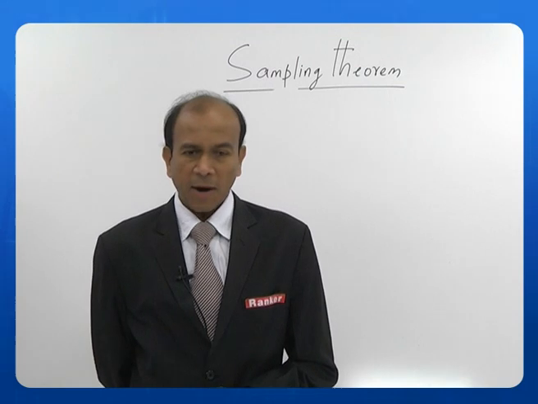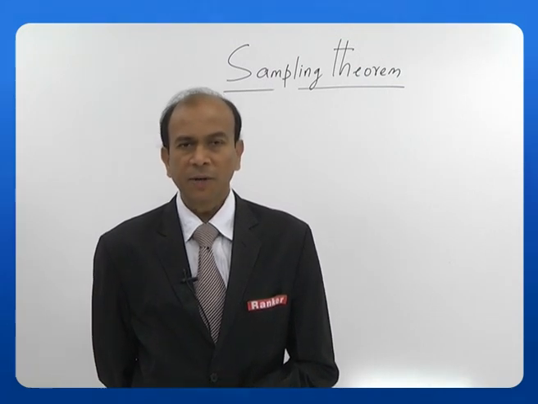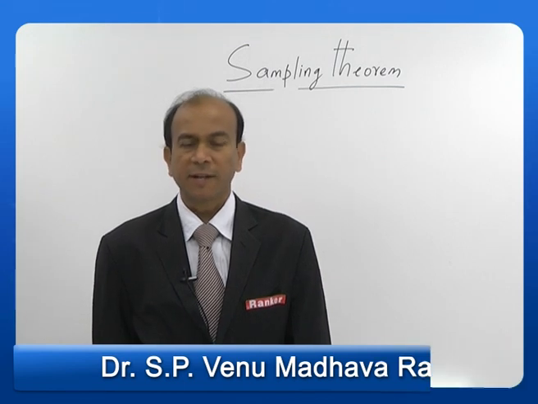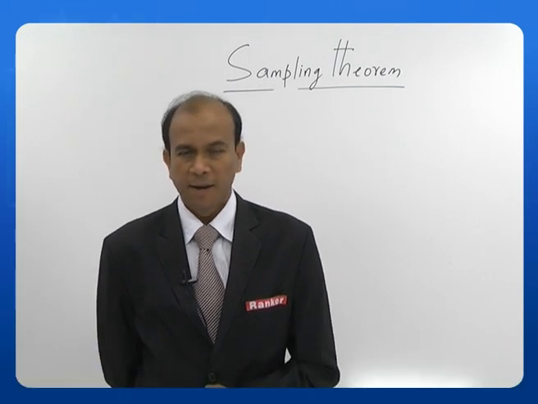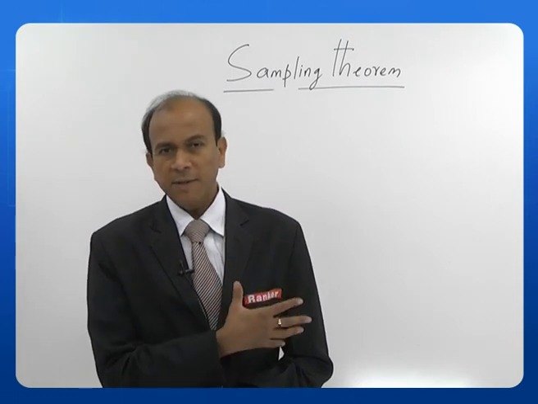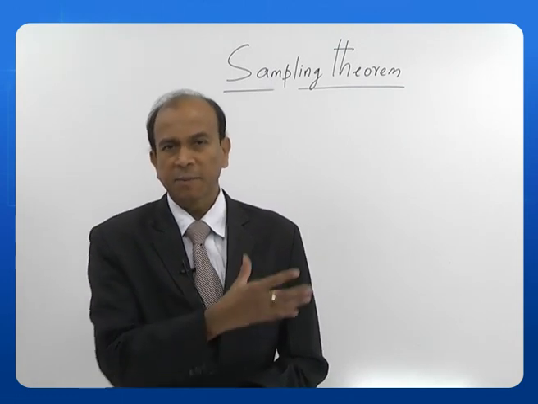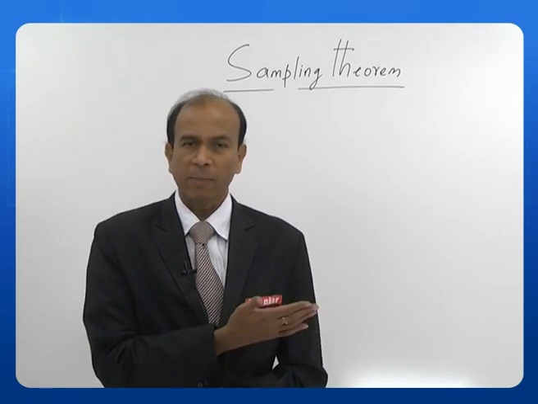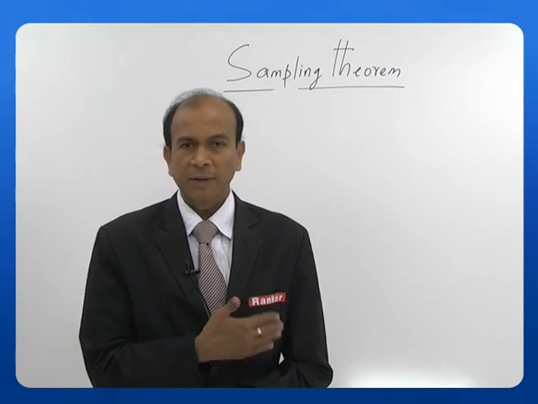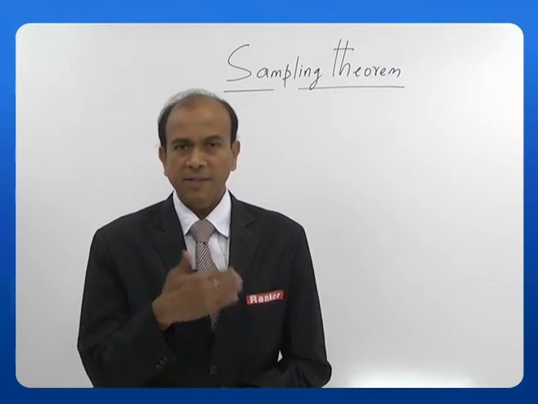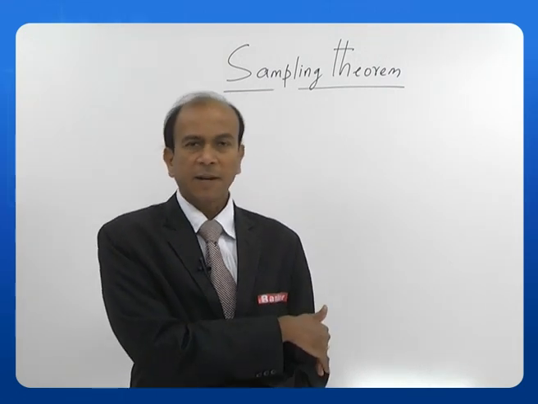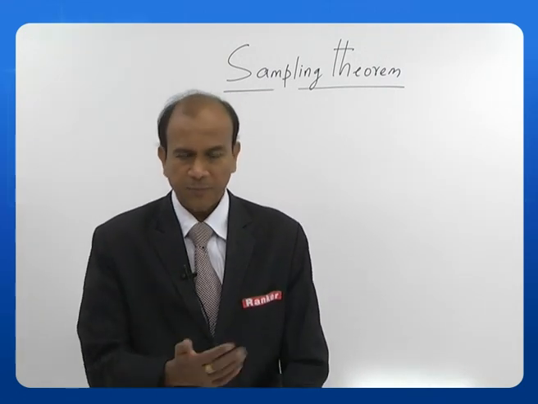Now, let us see under what conditions it is difficult to retrieve the original signal back from the sampled signals. What are the conditions under which it is impossible to retrieve the signal back? The whole idea is to take a continuous time signal, sample it, get a discrete time signal, convert it into some other digital form, and then back to analog form or back to the original signal. That means when I am sampling x of t to xs of t, that is the sampled signal, I should be able to get back xs of t so that I can get back my x of t. Okay? So, let us see that.